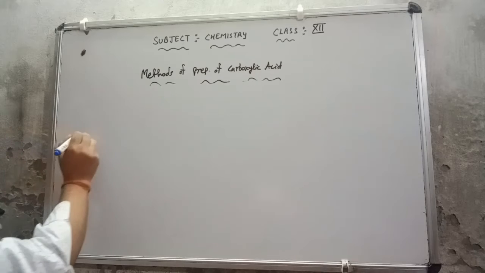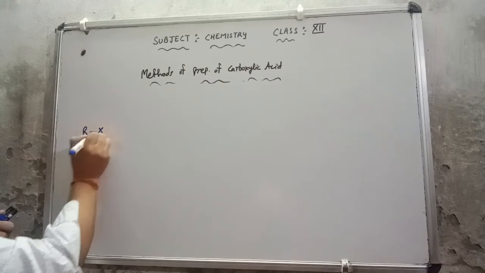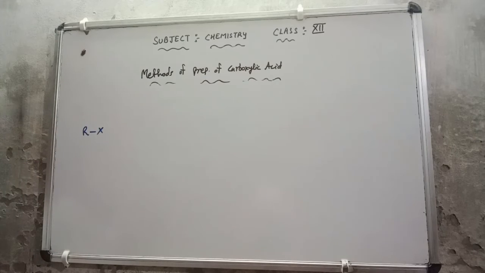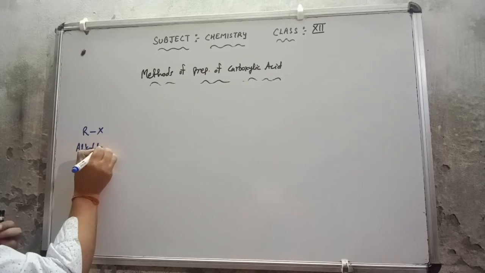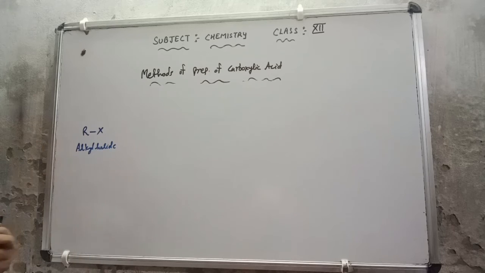Suppose I have here RX, an alkyl halide. You can take alkyl or aryl, anything you can take here. Now, how will we convert it into carboxylic acid?